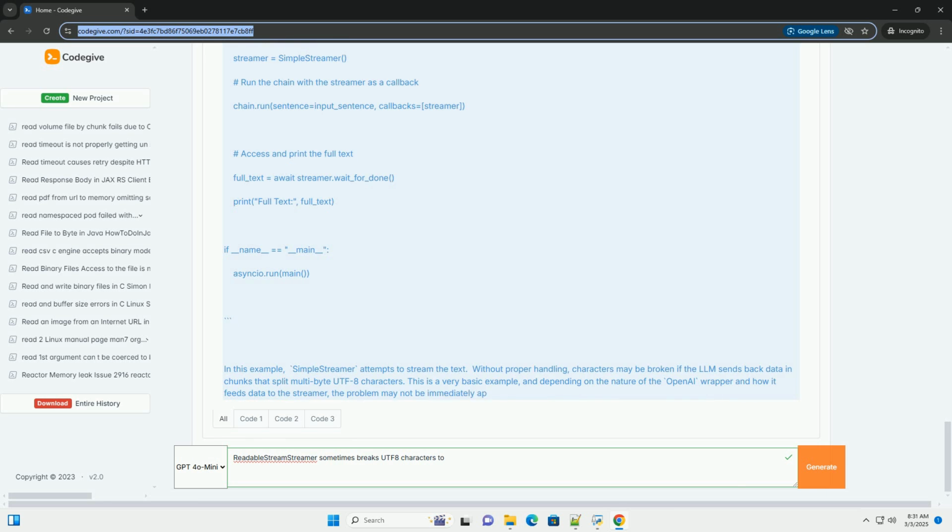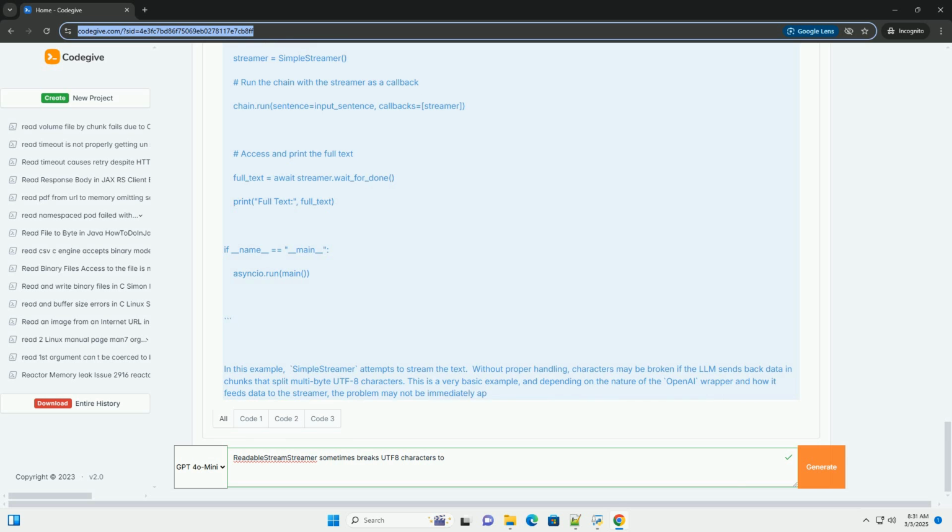Web browser configuration: web browsers generally default to UTF-8. However, if you're encountering issues, check the content type header of your HTML page. It should include charset=UTF-8.